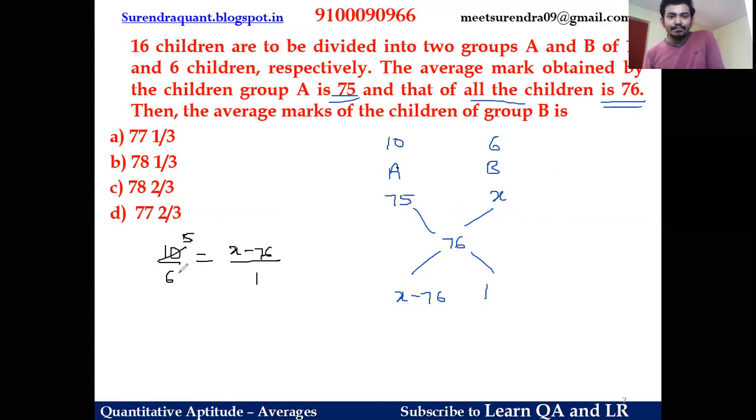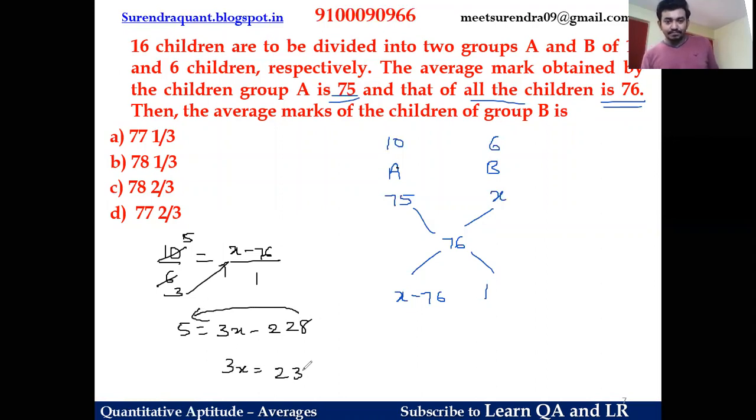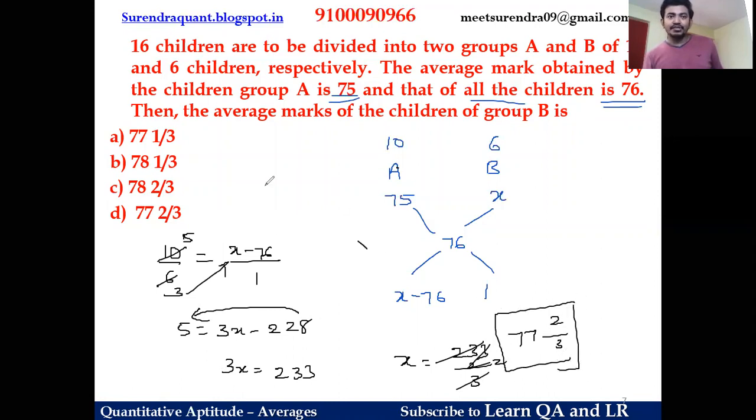So 2 fives are 10, 2 threes are 6, right? So 5 by 3 equals x minus 76 by 1. If you cross multiply, this is 3x minus 76 threes, which are 228, right? Now, if 228 comes to the other side, 228 plus 5 is 233, no? If 3 comes to the denominator, x is 233 by 3. So 3 goes 7 times, 2 remainder, 2 by 3. So 77 and 2 by 3 is the average of group B, that is option D.